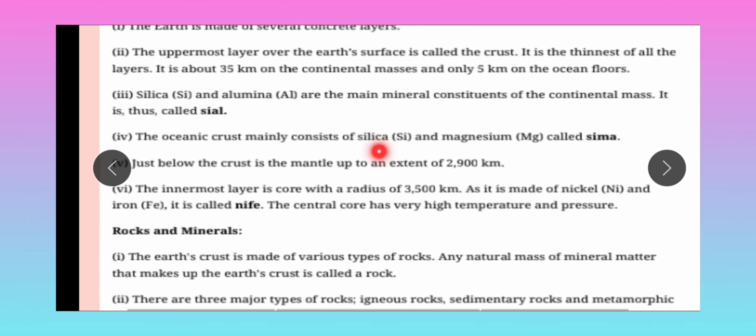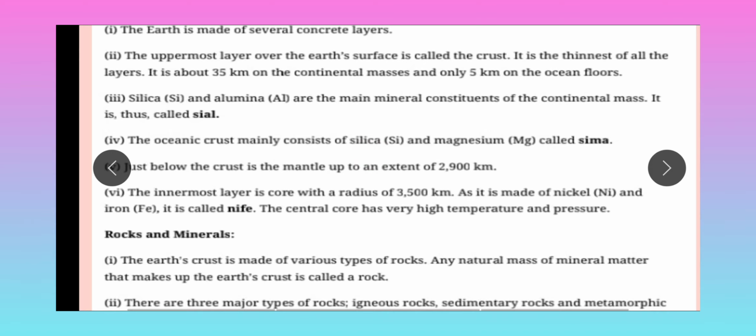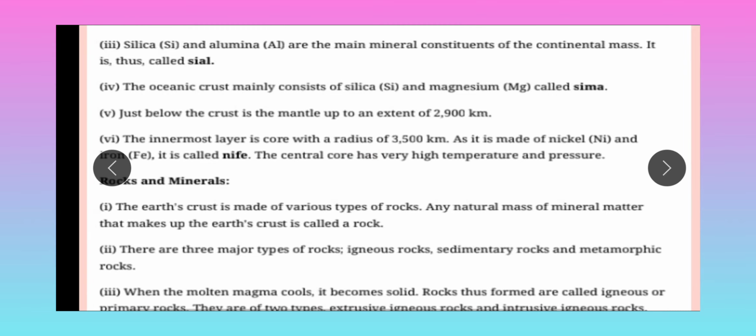Second one, silica, which means Si, and alumina, which means Al, are the mineral constituents of the continental masses, and this is called SIAL. Now the fourth one, the oceanic crust mainly consists of silica and magnesium, that is called the SIMA.